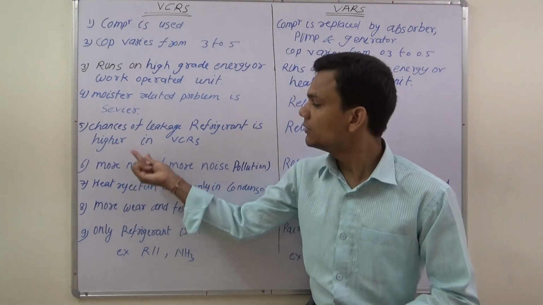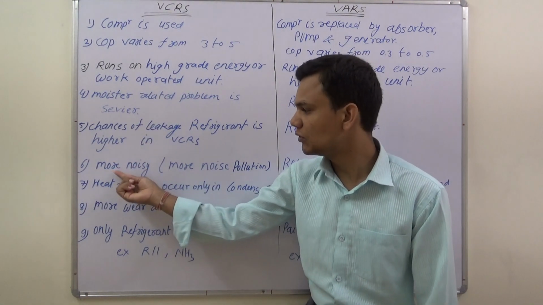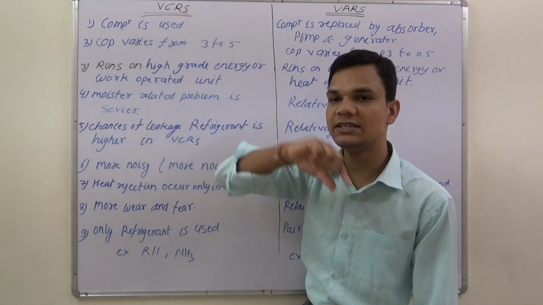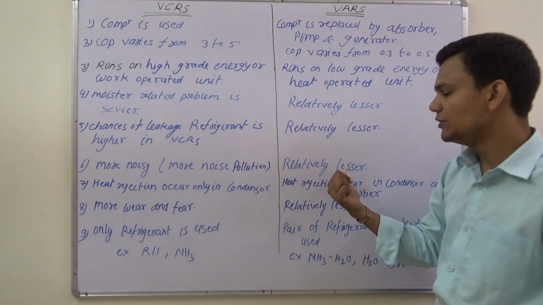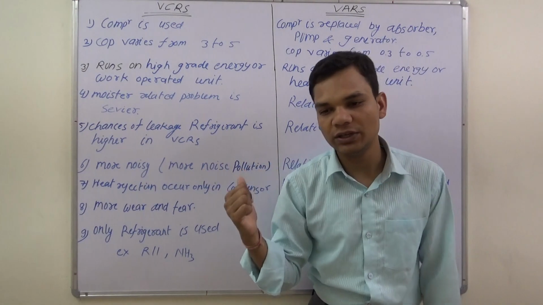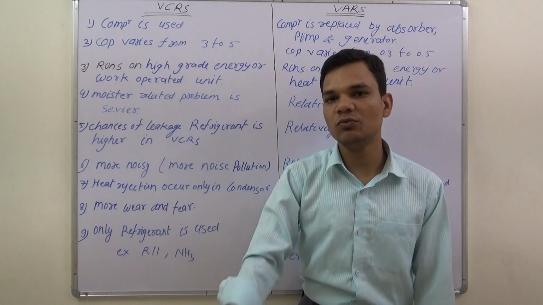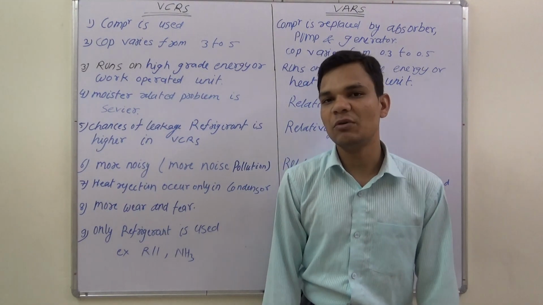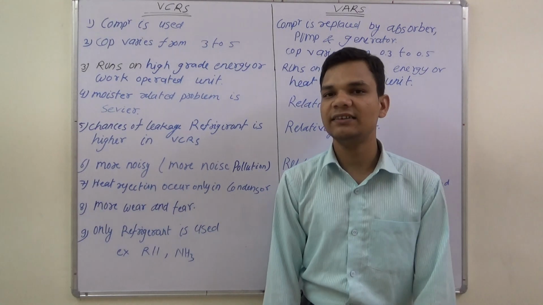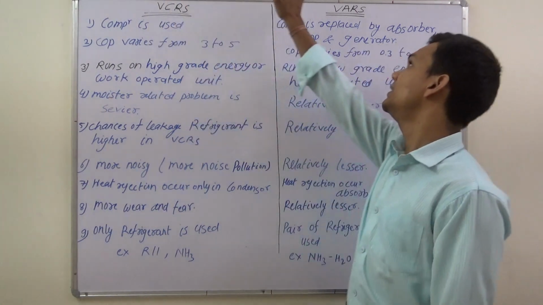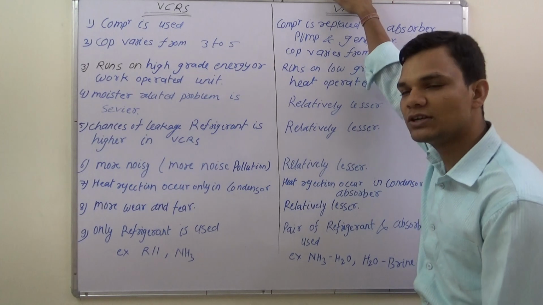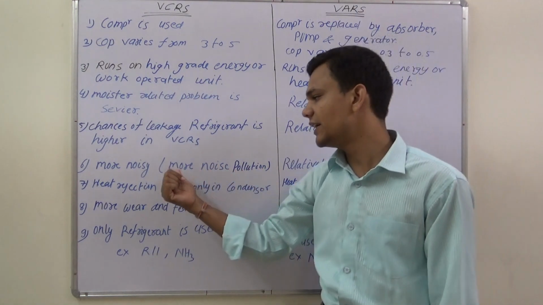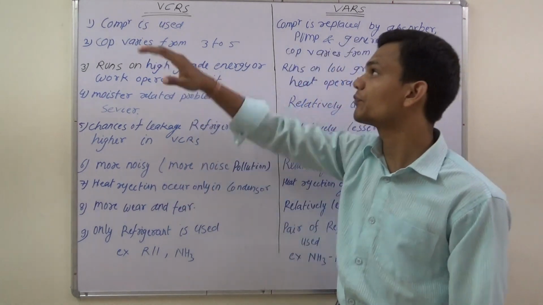So the problem of noise is more, that is, VCRS is a more noisy unit. In VARS we use a pump, and the pump handles liquid, that is, the specific volume of liquid is lesser as compared to vapor, so we have to supply less amount of work, or we can neglect the work of the pump at the time of calculating COP. So this unit is less noisy or creates less noise pollution.